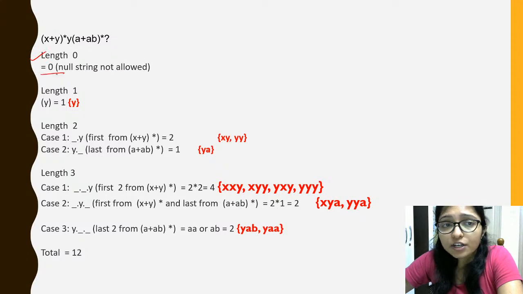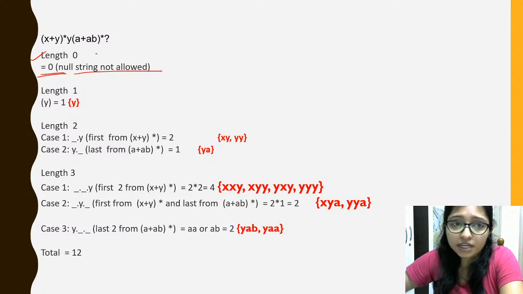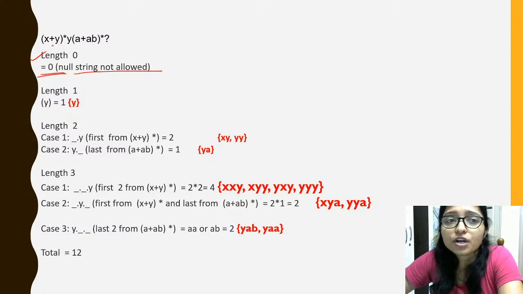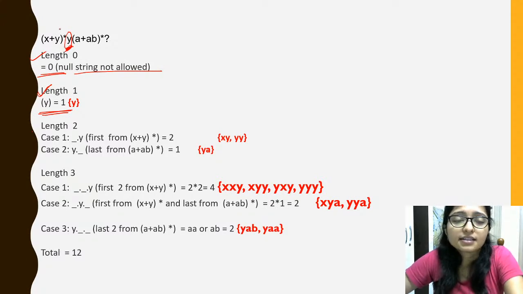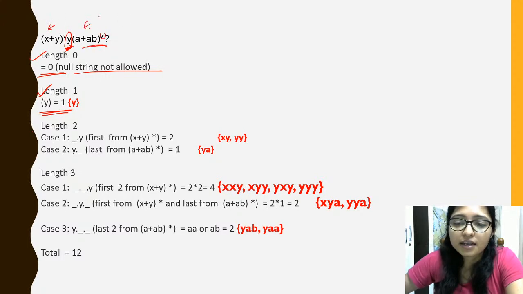Length 0, that is the null string, is not allowed here. Why is it not allowed? Because there is the y, that is mandatory, right? So at least one y should be there. So the length 0 string will not be there. Now length 1 will be y, because y is a mandatory field, and here this is the star, this is the star, meaning it can be epsilon, and here also there is a star, so it can be epsilon, right?